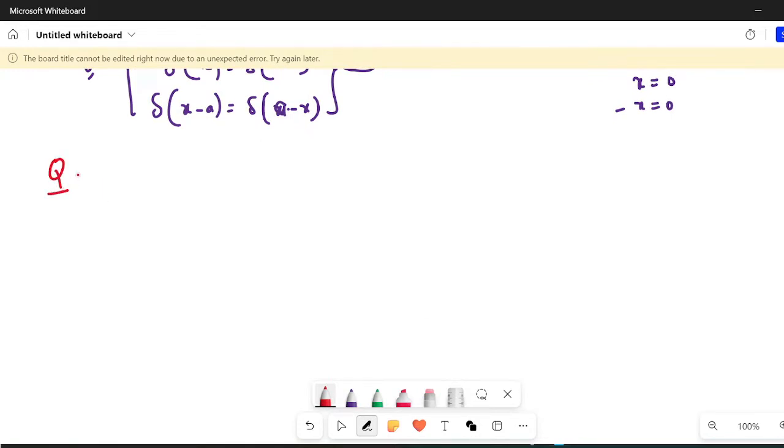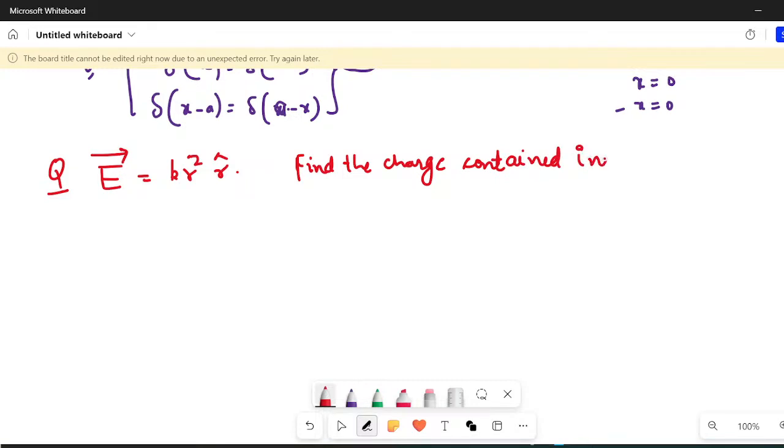He said that the electric field was given to him in this form, k r square r cap, and it was asked to find the charge contained in the sphere of radius capital R. This is what the question was.